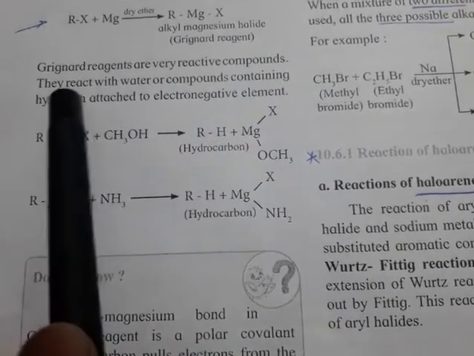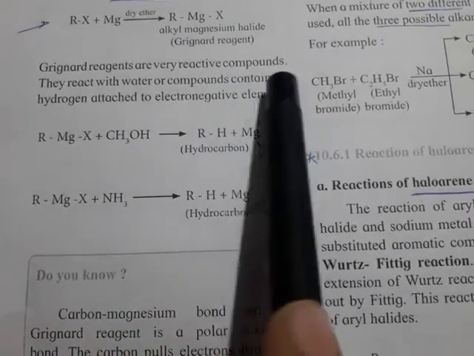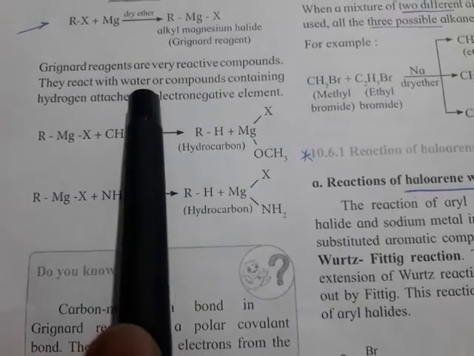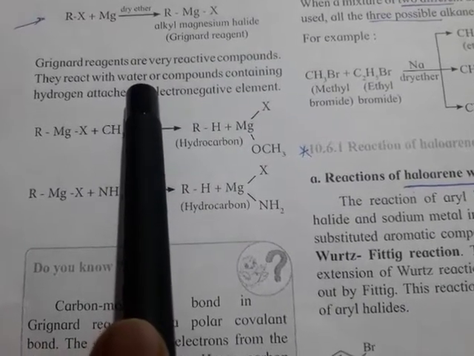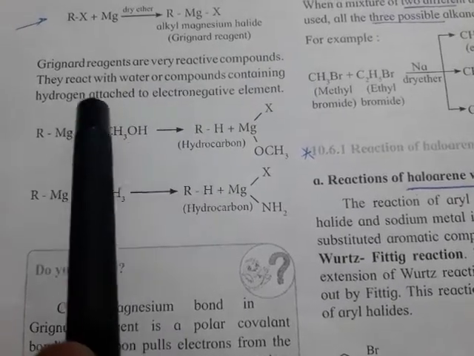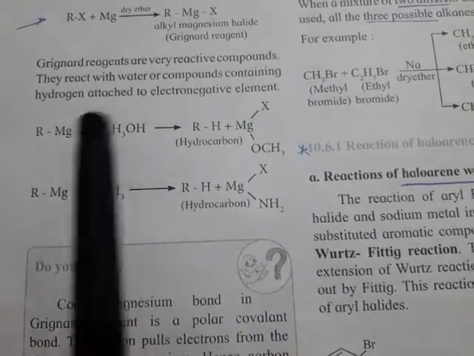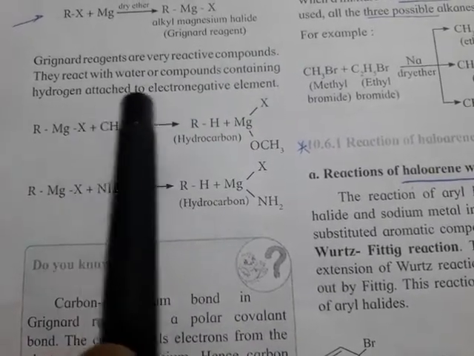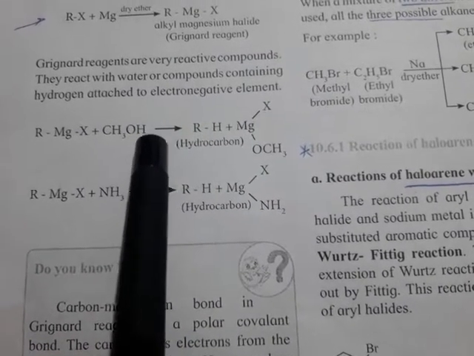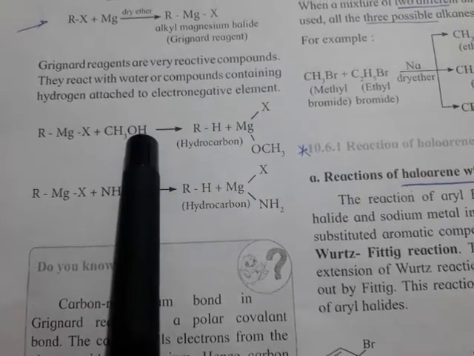See what is given. Grignard's reagents are very reactive compounds. They react with water. This reaction we discussed last year in the preparation of alkanes, right? Grignard's reagent and water we get alkane. So here they react with water or the compounds containing hydrogen attached to an electronegative atom. See here hydrogen is there and it is attached to oxygen which is highly electronegative.